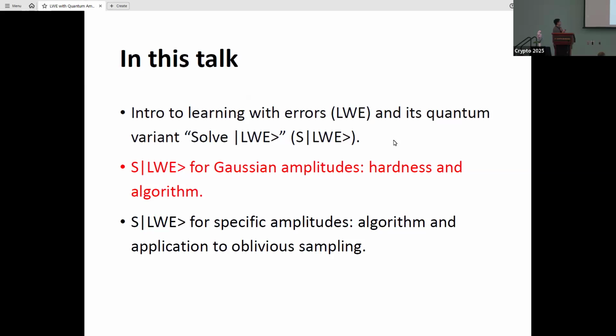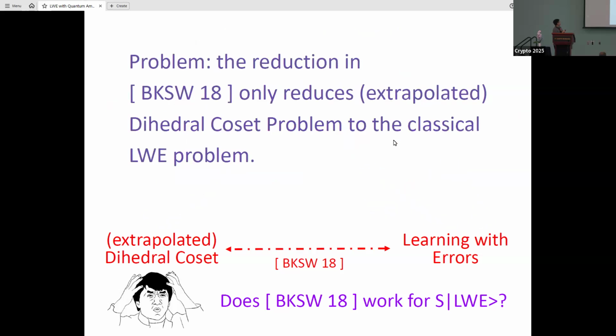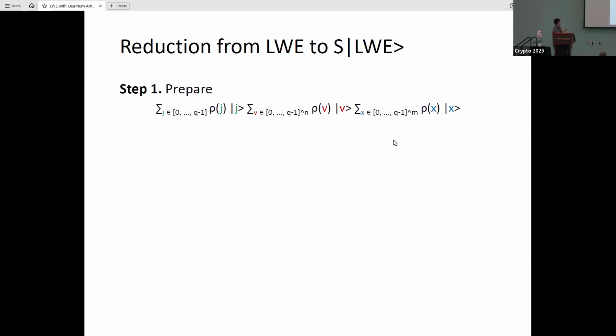Okay, let's go to the second part: SLWE for Gaussian amplitudes, our hardness result, and our algorithm. Recall this reduction picture. Does the BKSW18 work apply to SLWE? The problem is that their reduction only reduces the extrapolated dihedral coset problem to the classical LWE problem. We overcome this by showing a reduction from LWE to SLWE with some particular Gaussian amplitude.